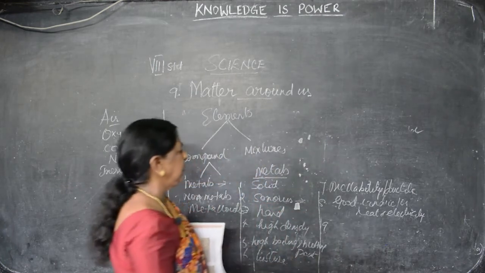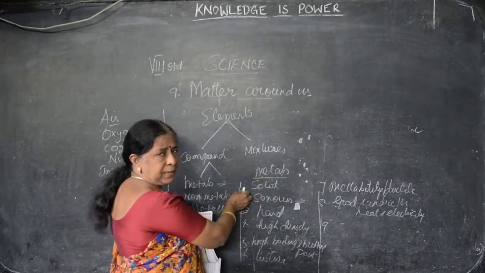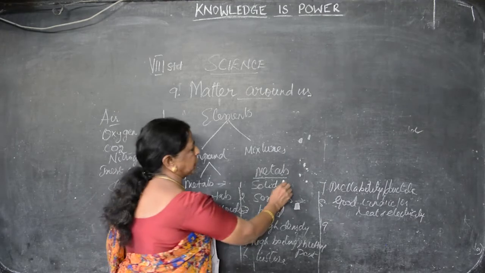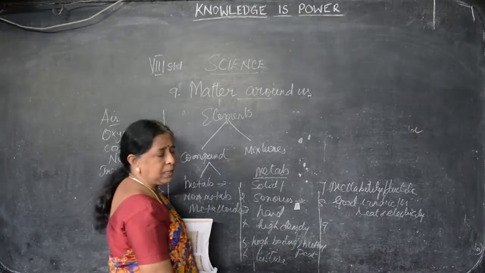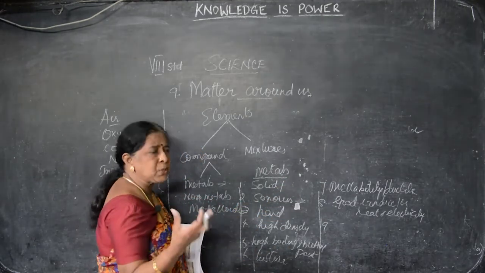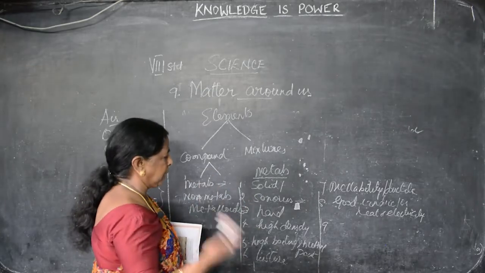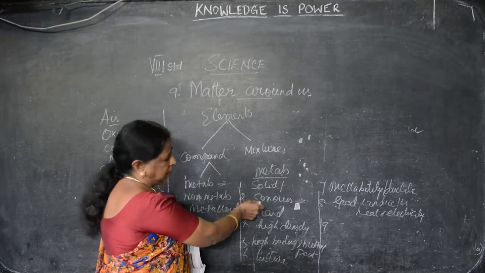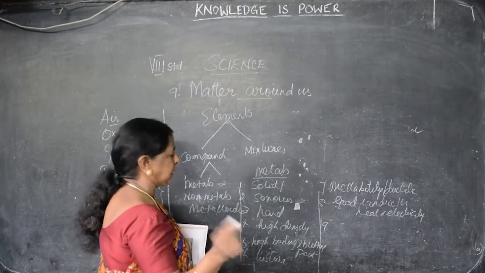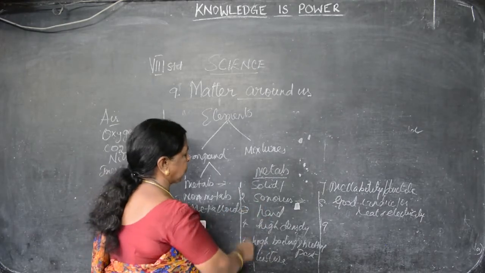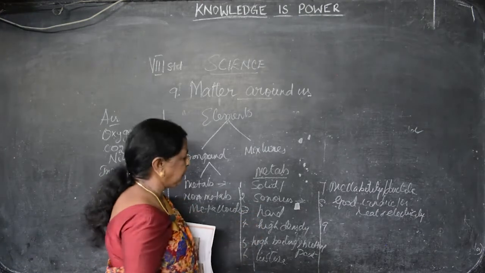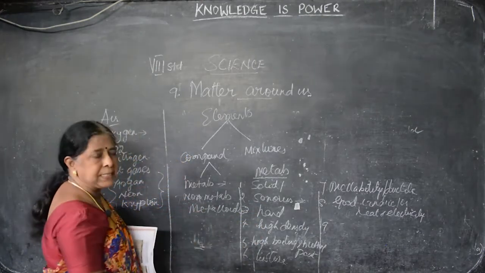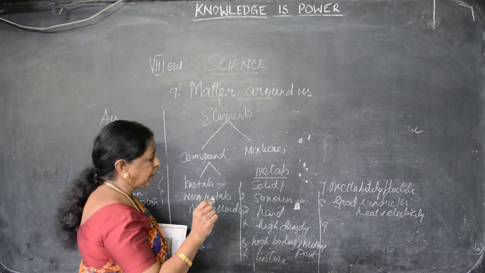So let me say again, metals are mostly in the solid form except mercury. Mercury is liquid. Metals are sonorous, that is, they can produce sound when vibrated. Because of producing sound, they are used in temple and church bells. We can see the bells are made of metals only. It is very hard and cannot be broken easily. It has high density, high boiling point and melting point.